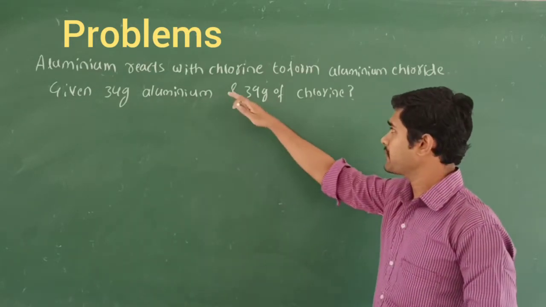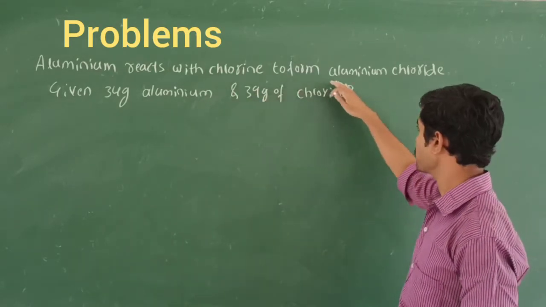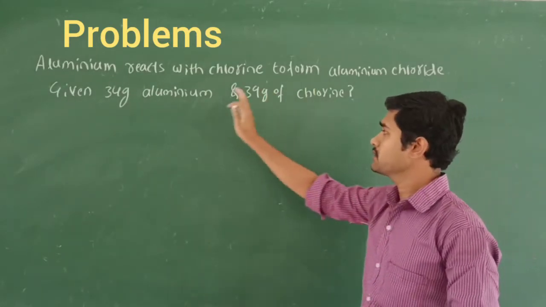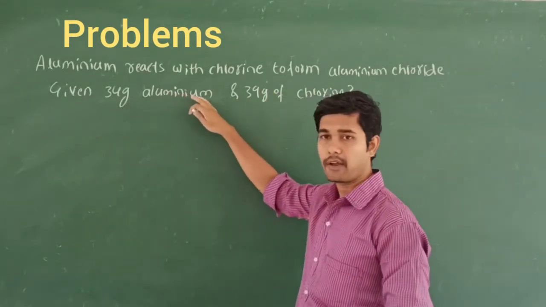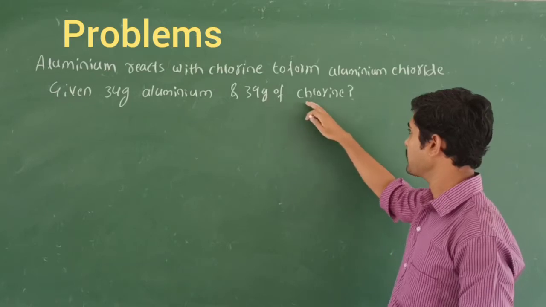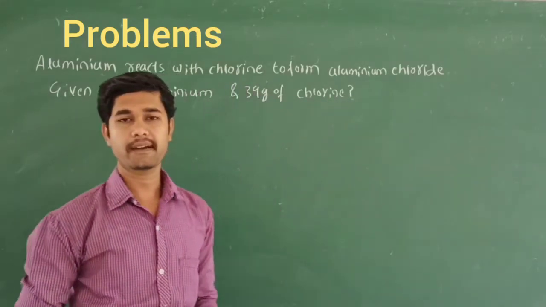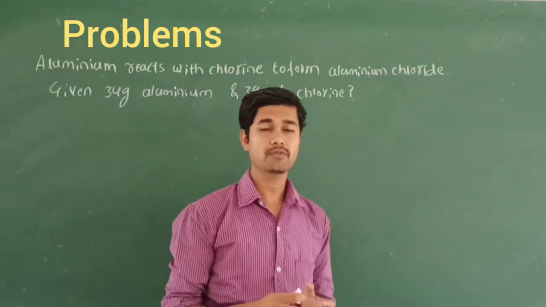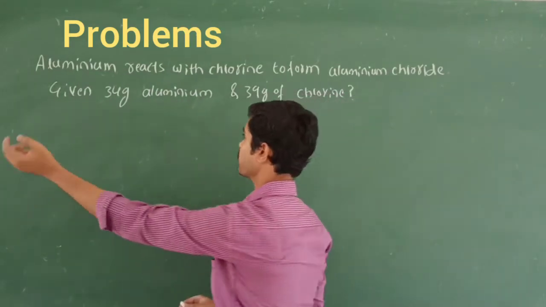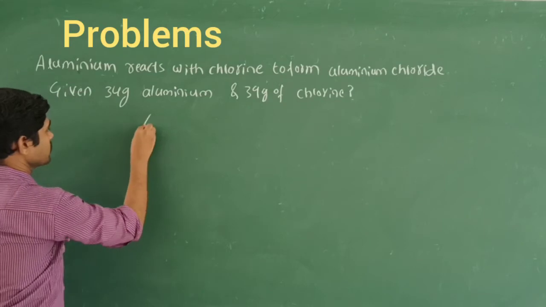Aluminium reacts with chlorine gas to form aluminium chloride. We are given 34 gram of aluminium and 39 gram of chlorine, but the equation is not given. Let us find the equation and balance it.